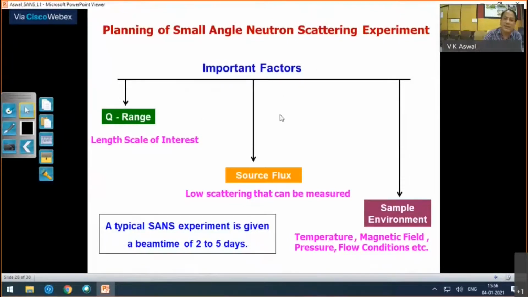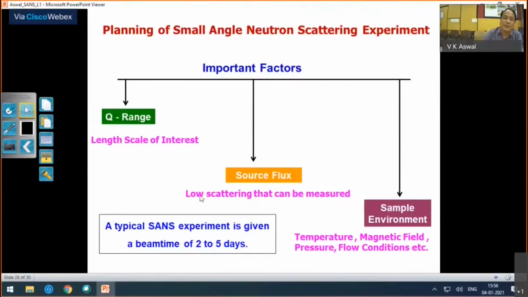And these are important things you should know when you plan small angle neutron scattering experiments. So what is the Q range of the instrument? Because this will decide your length scale of interest. If it is too small, maybe you cannot see, and also if too big, you cannot see. So it's very important to know the Q range to measure your length scale of interest. And then also, what is the source flux actually? The sources are known by the kind of flux they provide.